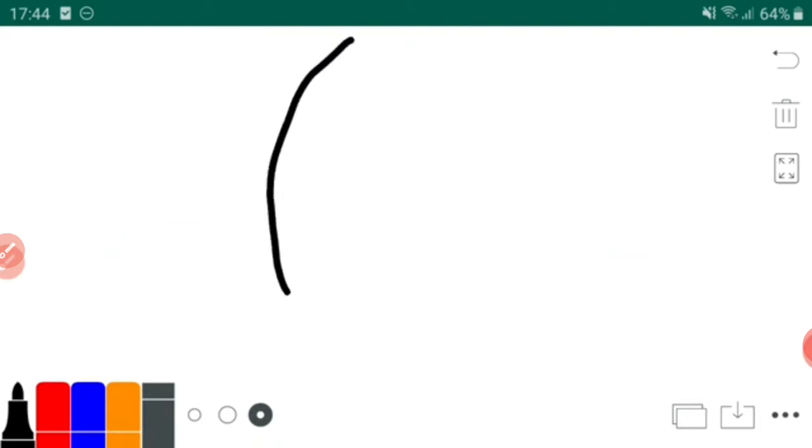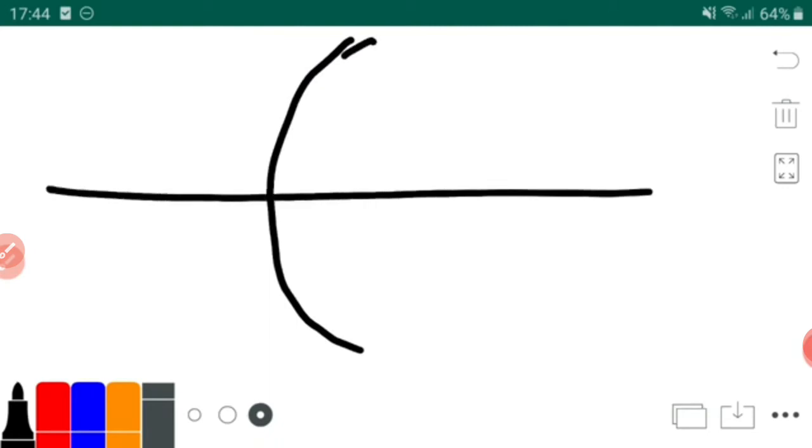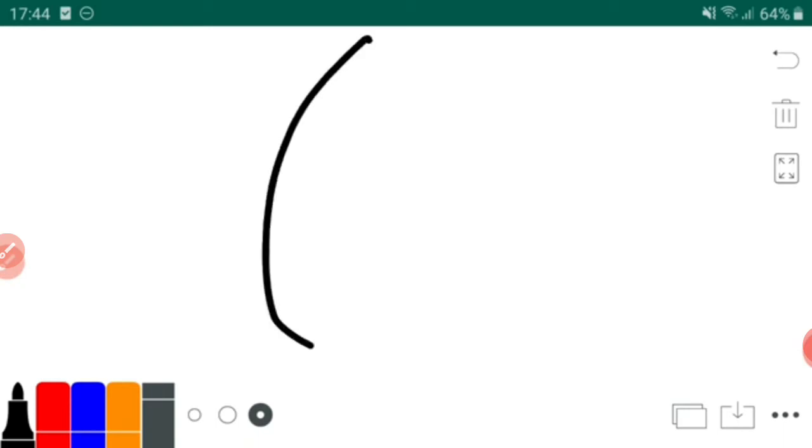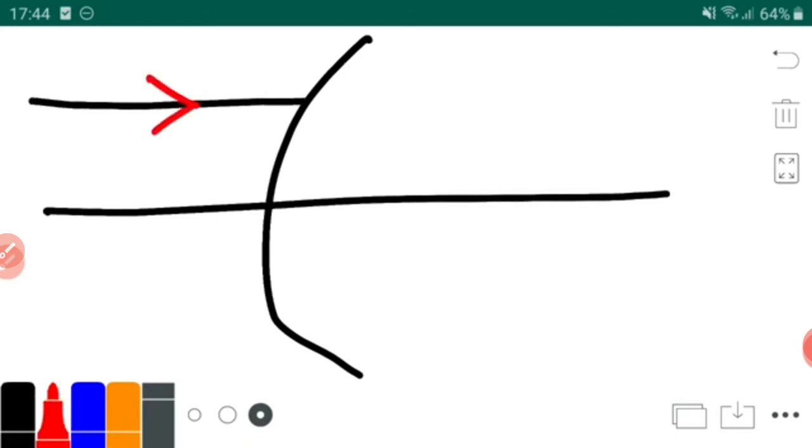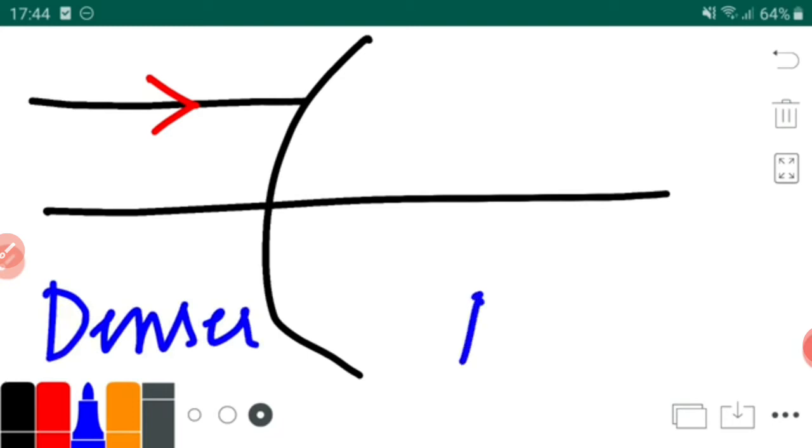Now let us see another situation. This is the convex mirror, this is the principal axis, and this is a light ray which is parallel to the principal axis again. This time the light ray will move away from the principal axis. Before, it was rarer to denser; now this is denser to rarer medium.